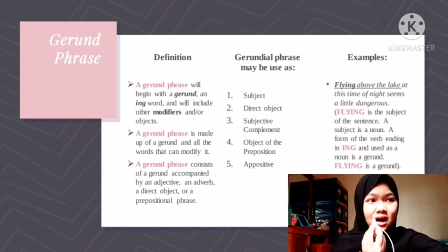A subject is a noun. A form of the verb ending in -ing and used as a noun is a gerund. Flying is a gerund.